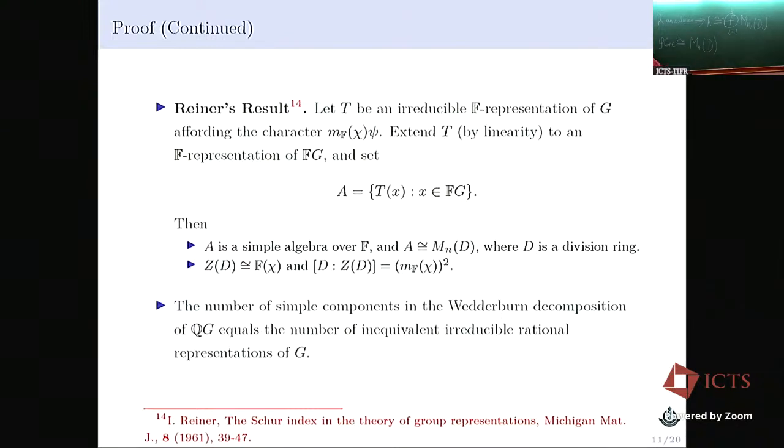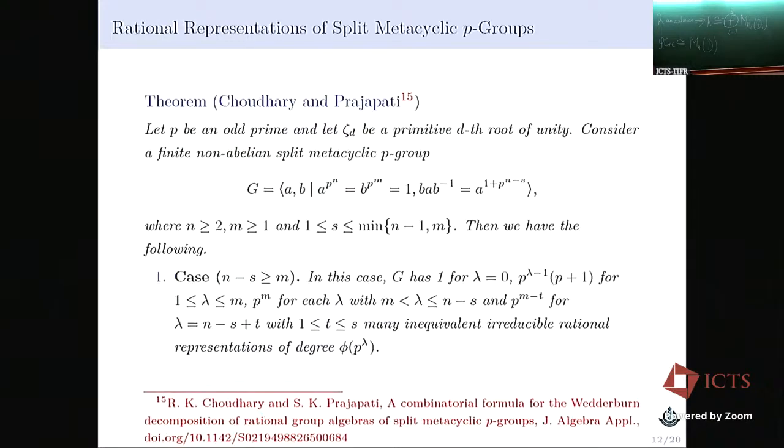Observing Rayner's results, we need to count irreducible Q representations of distinct degree. For that we proved this result. Suppose G is a split metacyclic p-group. For counting irreducible Q representations, we have two cases.